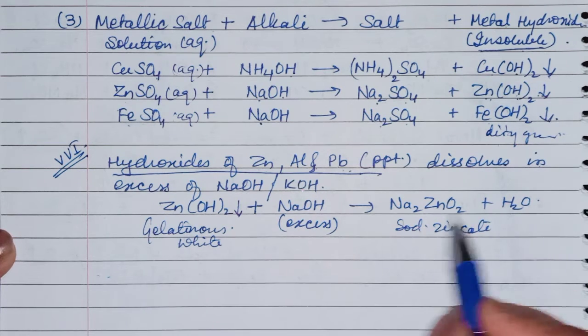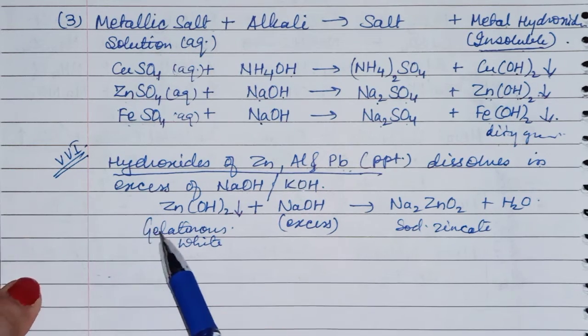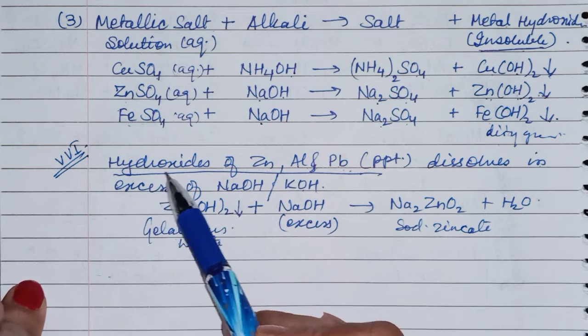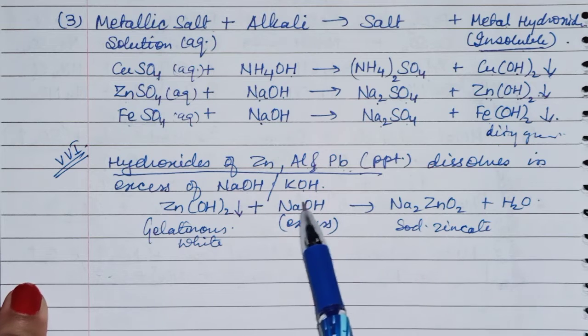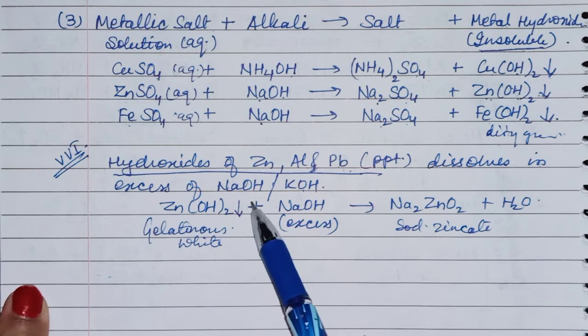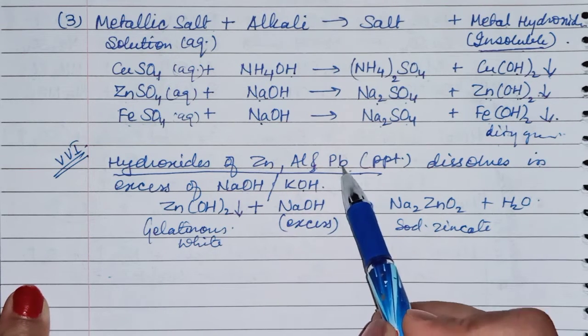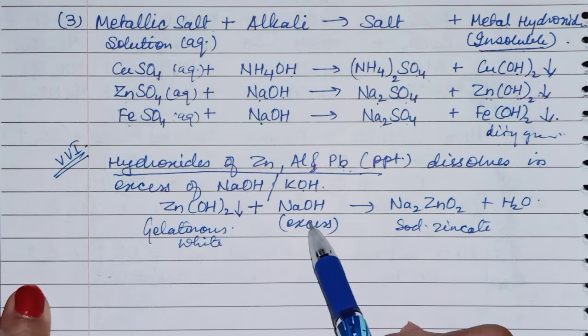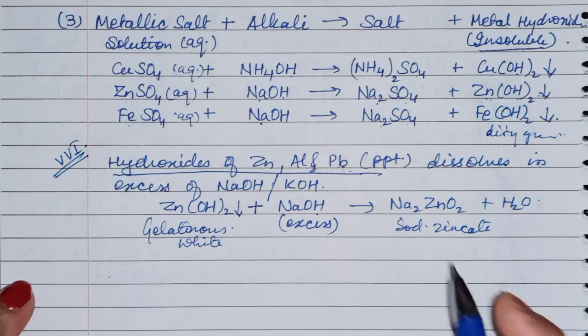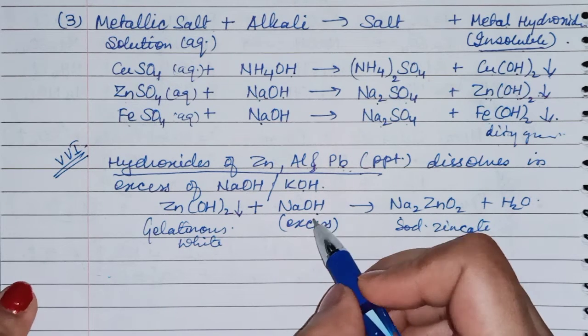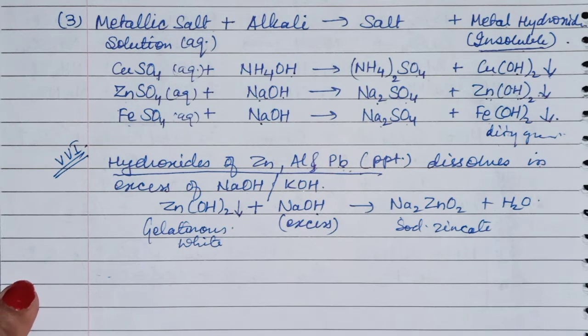Clear, children? This point is very, very important: what type of hydroxide dissolves in excess of NaOH or KOH? Only amphoteric oxides, zinc, aluminium, lead and tin. These hydroxides dissolve in excess of NaOH or KOH. No other hydroxide can dissolve in excess of NaOH.